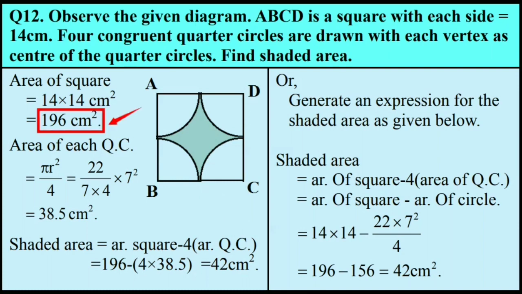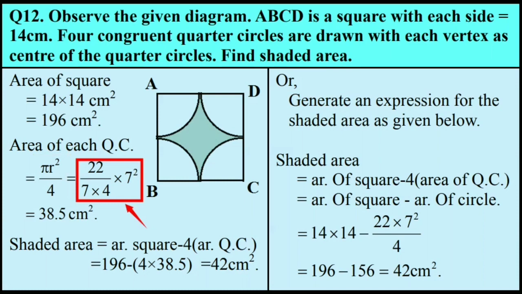Area of the square is side square, that means 14 square, and the result is 196 centimeter square. Area of each quarter circle is 1/4 of pi r square.